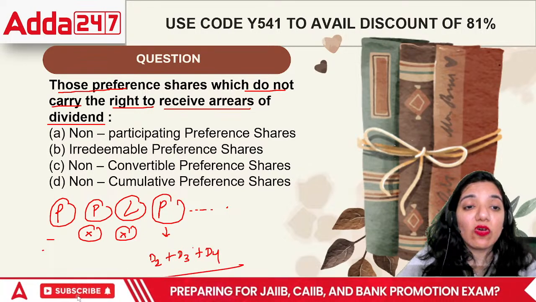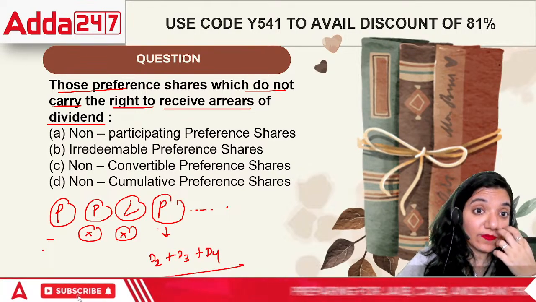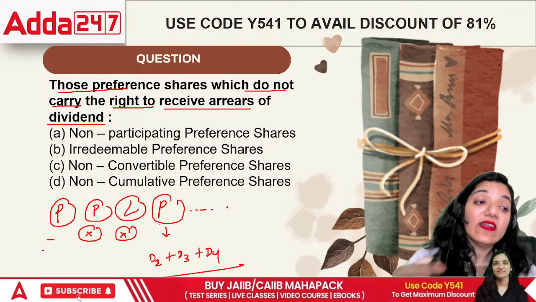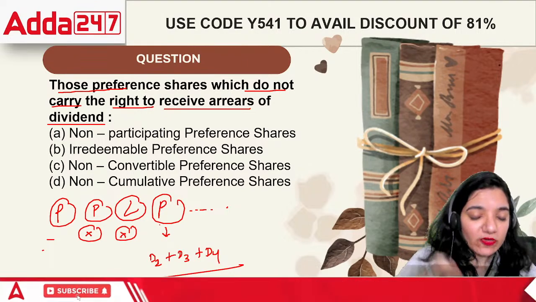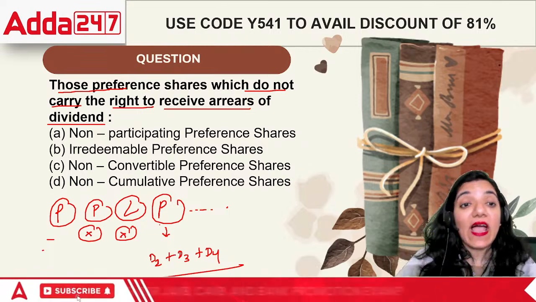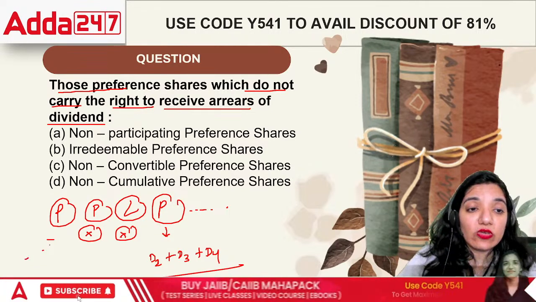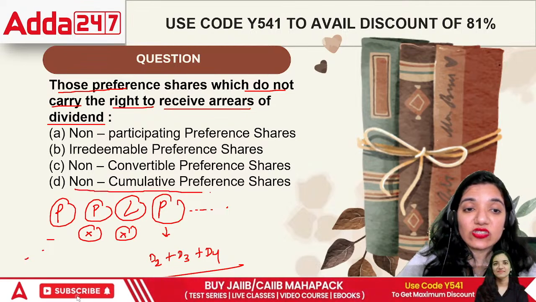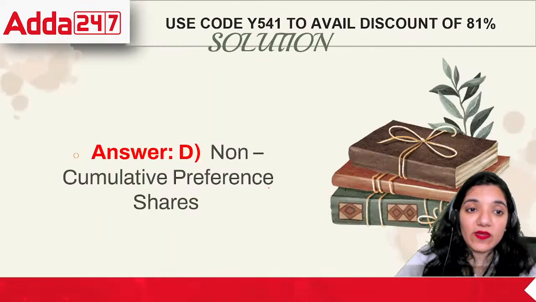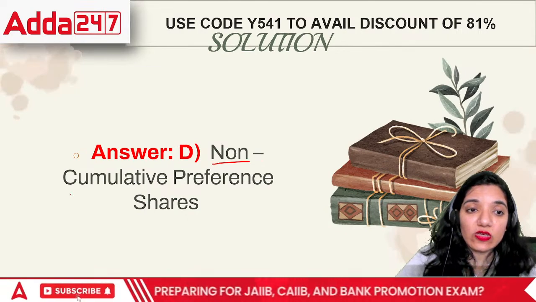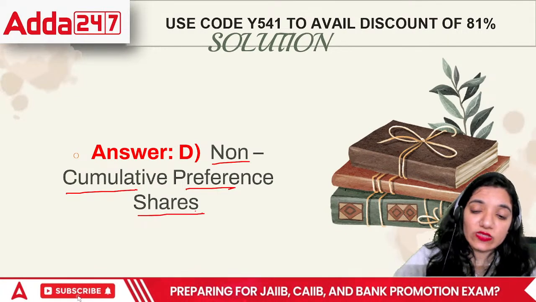This is what they call cumulative. That is where the part of the dividend becomes cumulated, and if it is not being collected, it is called non-cumulative preference shares. Right? The correct answer is non-cumulative preference shares.